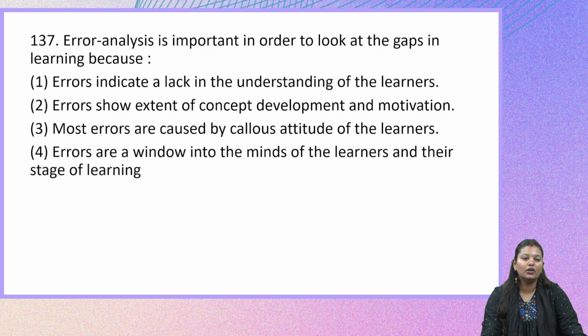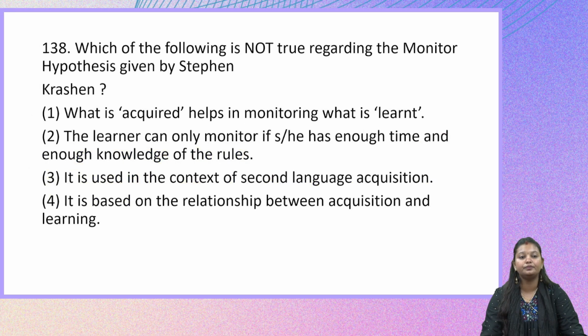So here there is one option which is very appropriate when we talk about how making an error does not mean that the child doesn't know anything and will not be able to learn anything. It is only giving us an opportunity to find out what the child needs more help with, or at what stage of learning the child is. It is just giving us an understanding of what the child knows already and where it needs a little bit of scaffolding. So the right answer here is option 4, that is, errors are a window into the minds of the learners and their stage of learning. Now let us look at the next question.